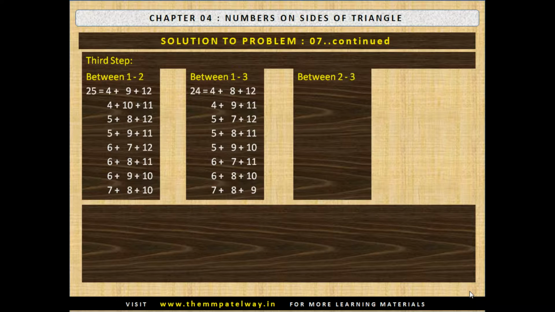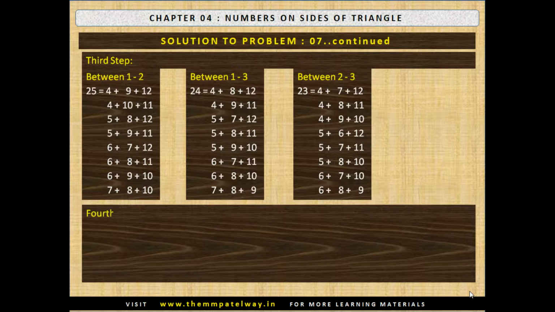Between 2 and 3 we need 23, and the possible combinations will be 4 plus 7 plus 12, 4 plus 8 plus 11, 4 plus 9 plus 10, 5 plus 6 plus 12, 5 plus 7 plus 11, 5 plus 8 plus 10, 6 plus 7 plus 10, and 6 plus 8 plus 9.